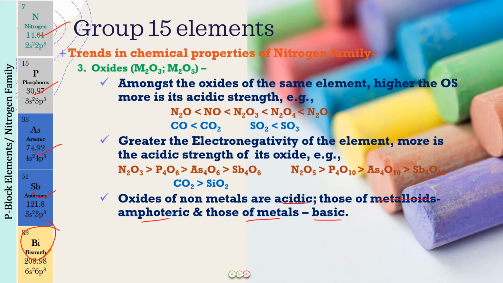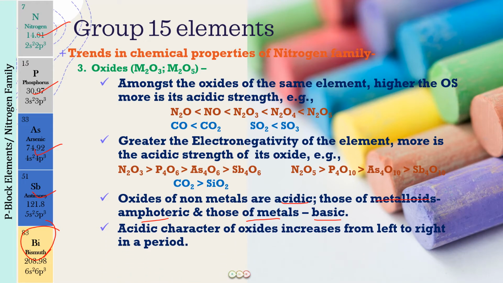But now, do we see the trends for conversion of metals to non-metals even in a period? Yes, we do. In a period, we know, as we move from left to right, we have a change in the properties of the elements. The group 1, 2 elements are metallic in nature, and as we move to the p block elements, they become non-metallic. So can we put the same trend for the oxides in the period also? Yes, we can. The acidic character of the oxides is going to increase from left to right in a period, right?